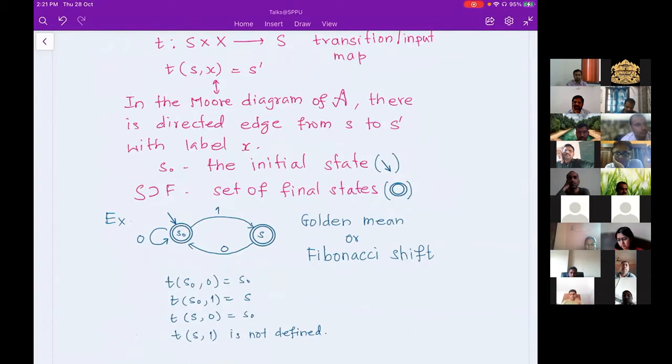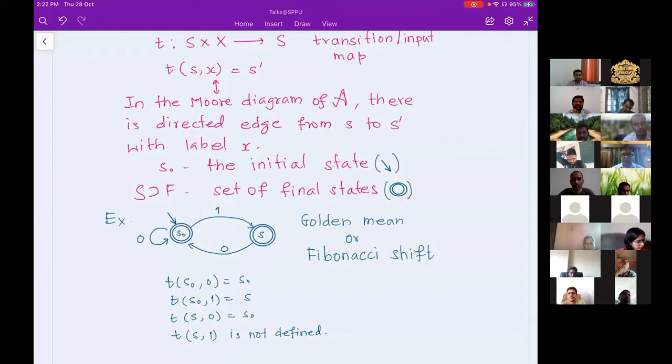Just to understand, I'm giving you an example where I have two states, and both states, as one can easily make out from the notation, are final states. S0 is the initial state, and S0 has two edges. One of them is a loop labeled 0, and the other is an outgoing edge ending at S and labeled 1. S is another state which has only one outgoing edge, labeled 0. Since there are 3 edges, I have defined T where 3 values are given, and the 4th, meaning S has no edge or loop labeled 1, is undefined.